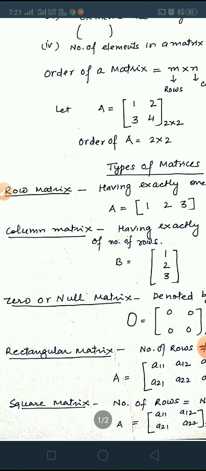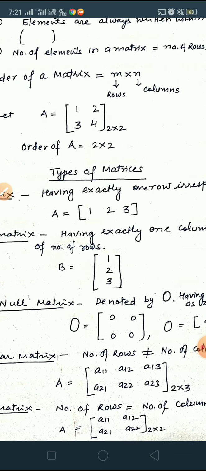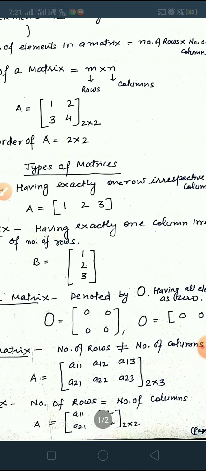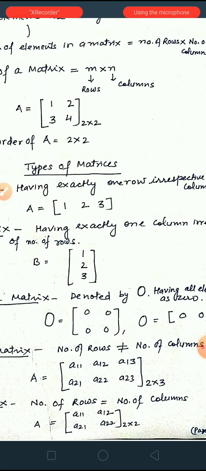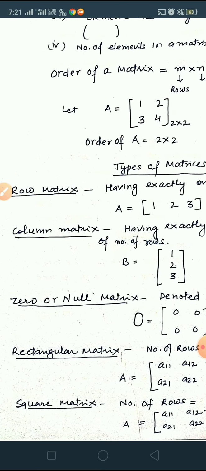Now next is rectangular matrix. In rectangular matrix, number of rows is not equal to number of columns. There may be a difference between number of rows and number of columns always. Means if there are 3 rows, then columns may be 2, 1 or 4, but not 3. So it is called rectangular matrix.